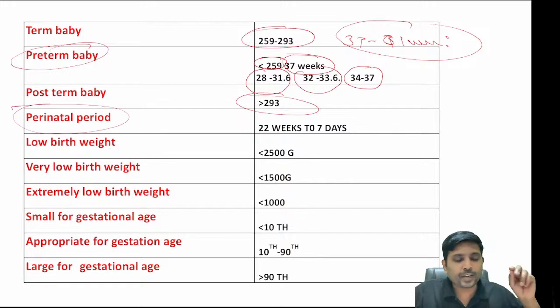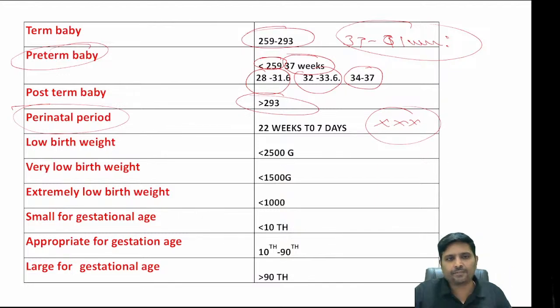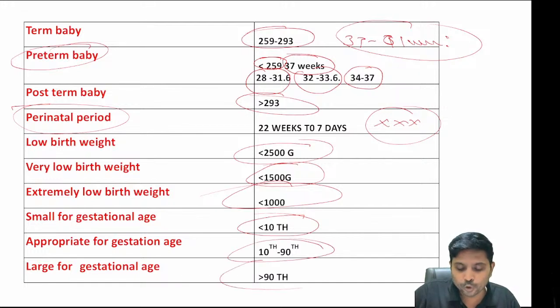Perinatal period, this is very, very important. It is not 28 weeks, I repeat, it is 22 weeks of gestational age to 7 days after birth. Low birth weight is less than 2500 grams. Less than 1500 grams, very low birth weight. Less than 1000 grams, extremely low birth weight. Statistical definition: less than 10th centile, small for gestational age. 10 to 90th centile, appropriate. More than 90th centile, large for gestational age.